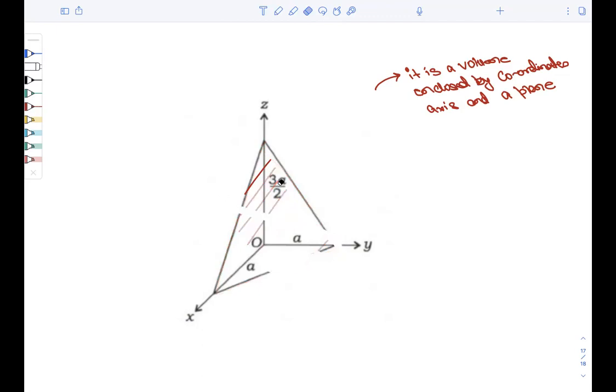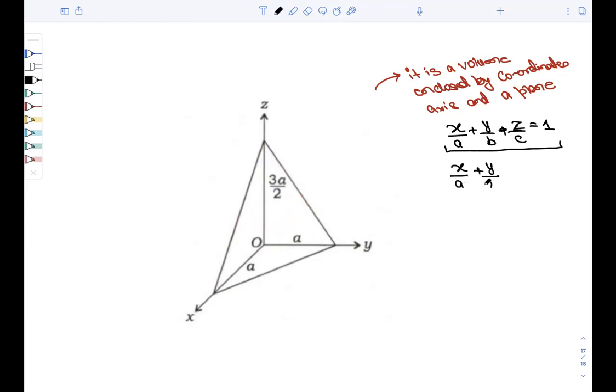I'm removing this for now. And for this plane, you know that the equation of the plane is x by a plus y by b plus z by c equals 1. I guess you have studied the intercept form of a plane in your junior classes. So if you write here, x by a plus y by a plus z by 3a by 2, that is 2z by 3a, equals 1. This is the plane.